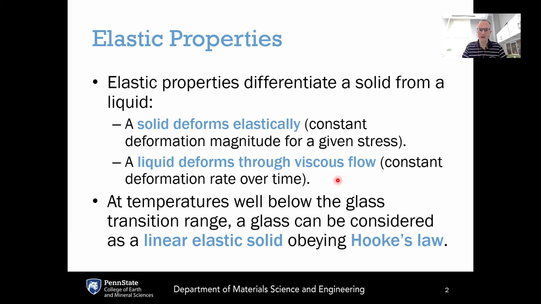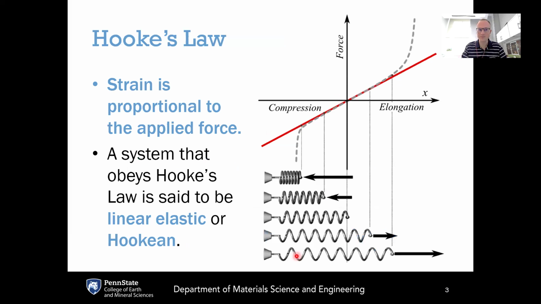Dealing now with solid materials and their elasticity, if we have a glassy material and are at temperatures well below the glass transition, glass is behaving mechanically most like a solid material at those low temperatures, and glass can be considered as a linear elastic solid obeying Hooke's law. What is Hooke's law? Hooke's law defines a linear proportionality between an applied force and the elongation of a material, or a linear proportionality between the applied stress and the observed strain of the material.